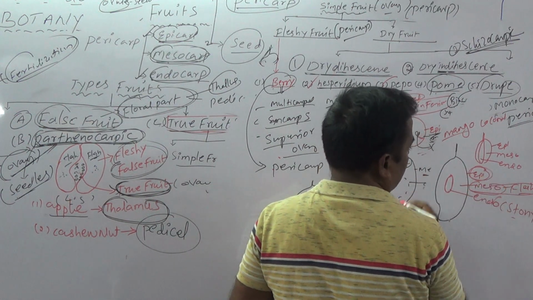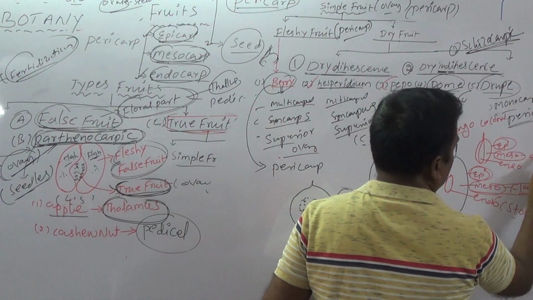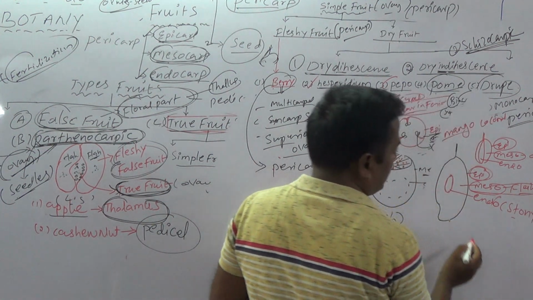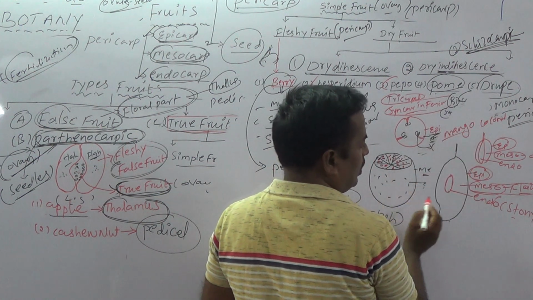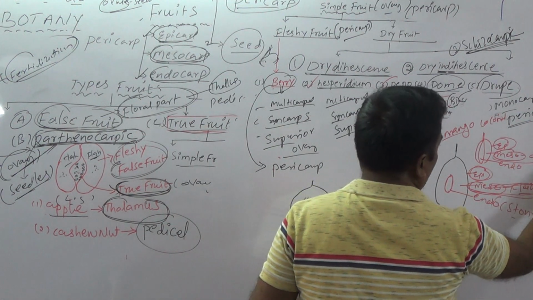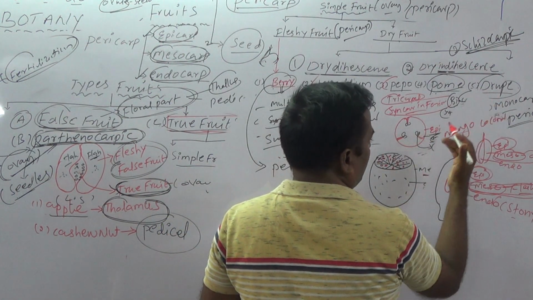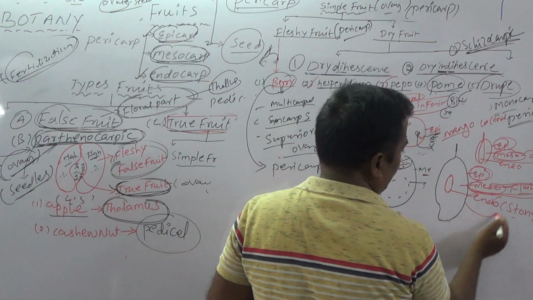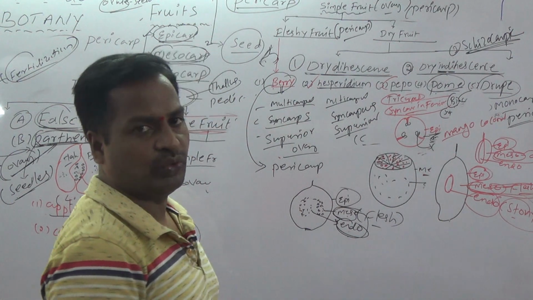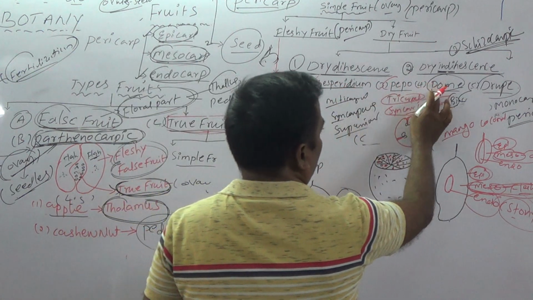But in coconut, epicarp is leathery, mesocarp is dry fiber. So what is the difference between the mesocarp of coconut and mango? In mango, mesocarp is fleshy, but in coconut, mesocarp is dry fiber. What is the common point between mango and coconut? Endocarp is stony. Almond is also a good example of drupe. So all are fleshy fruits: berry, hesperidium, pepo, pome, drupe.